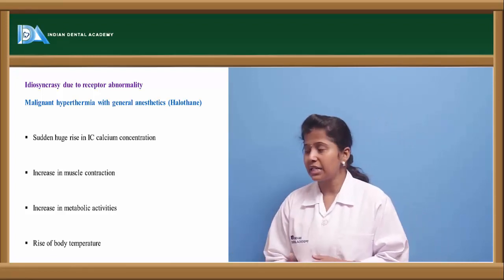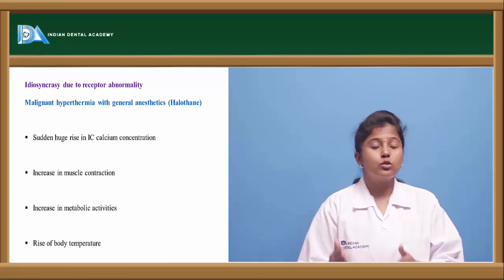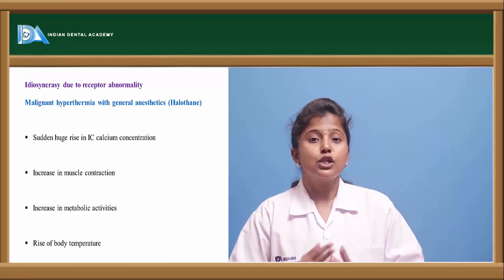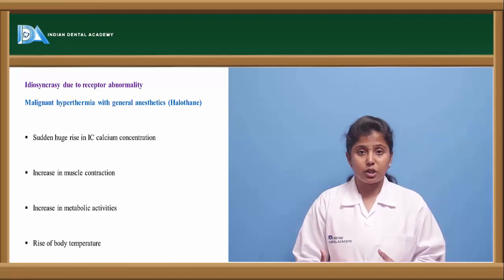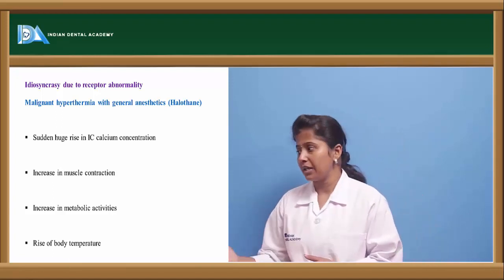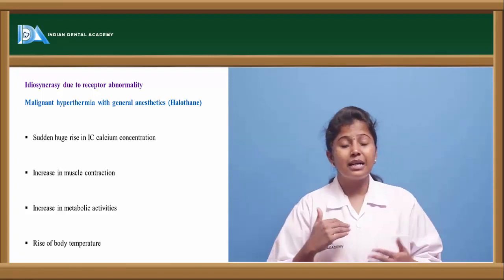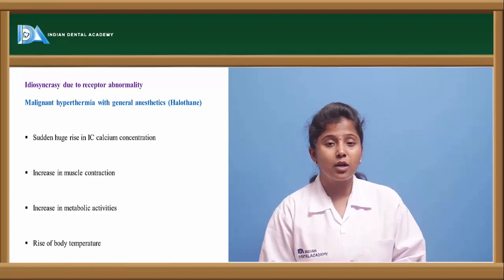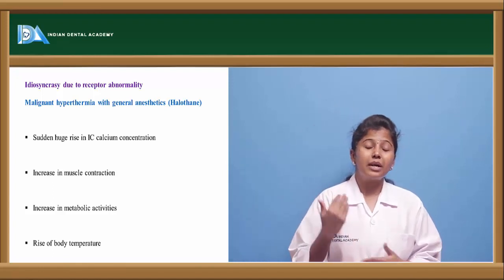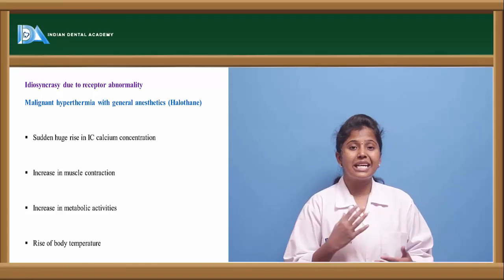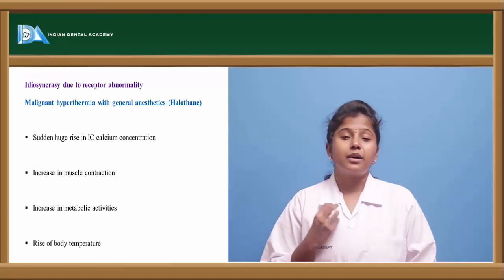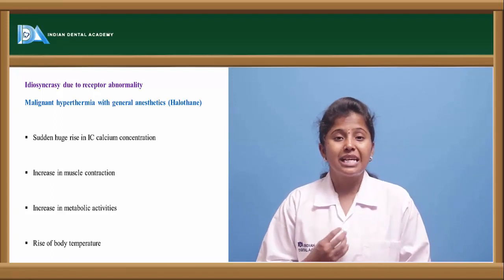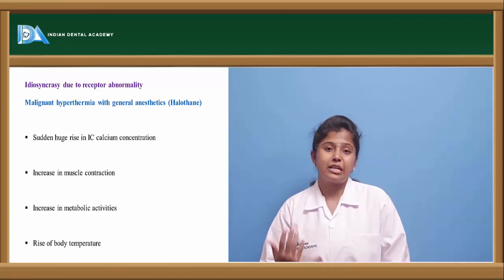So the calcium levels are increased in the body, and that leads to depolarization of the cell. If the cell is getting depolarized, that will increase muscle contraction, or the muscle tone will be increased. Because of the increase in muscle tone, it will also cause an increase in metabolic reactions. In any chemical reaction, there are some endothermic reactions and exothermic reactions.